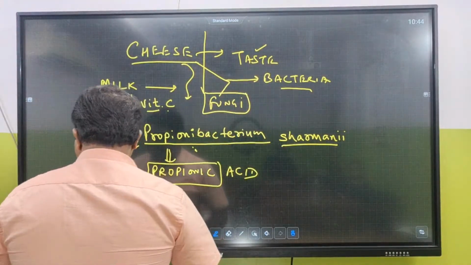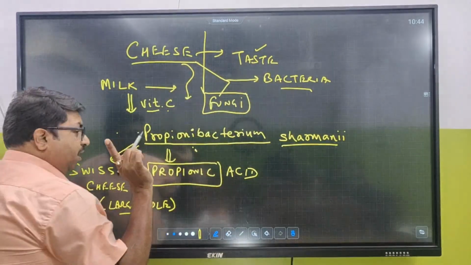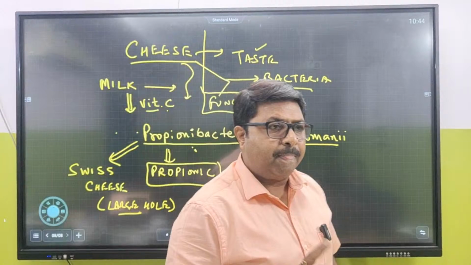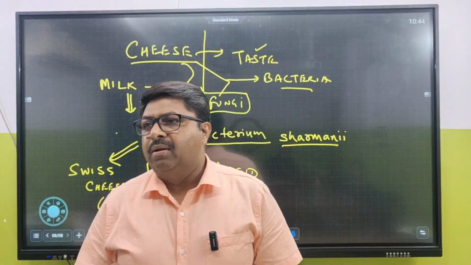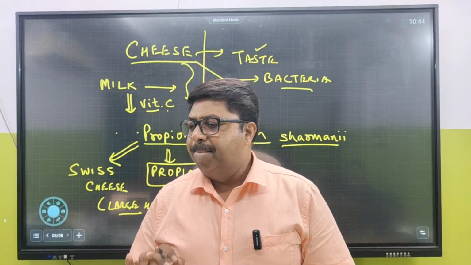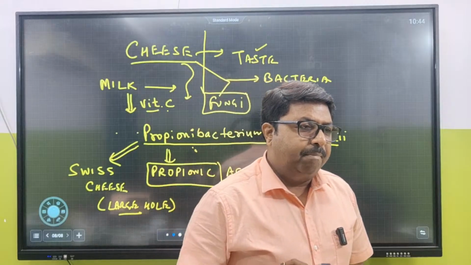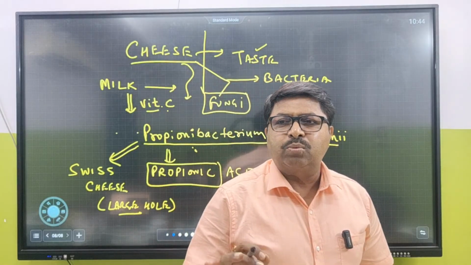In class 11, under the chapter classification, when I taught you fungi, I talked about a type of Ascomycetes, Penicillium notatum. Penicillium notatum makes what? Penicillin as an antibiotic.